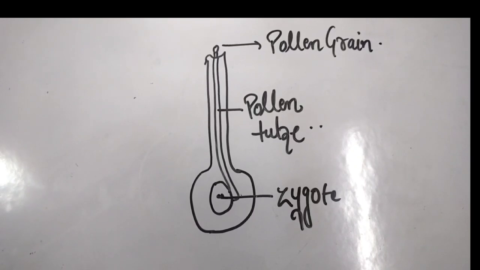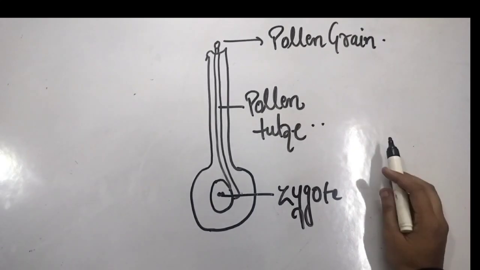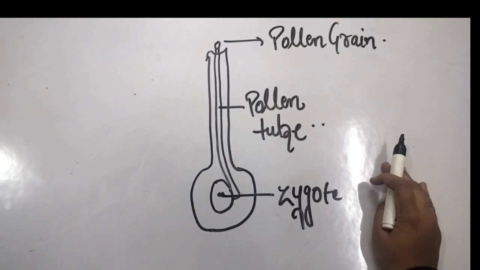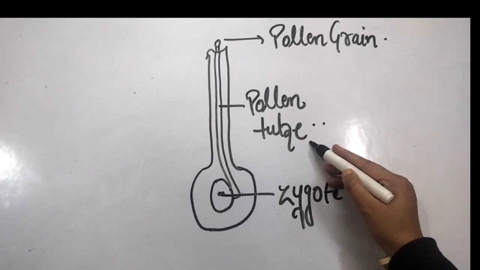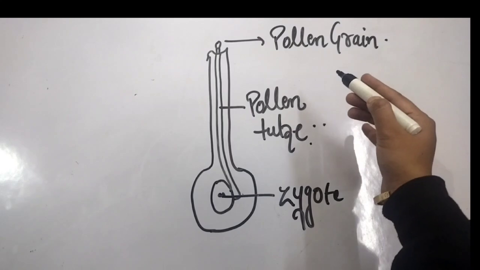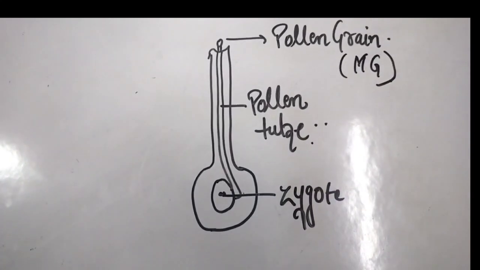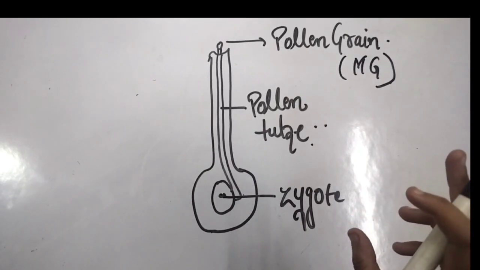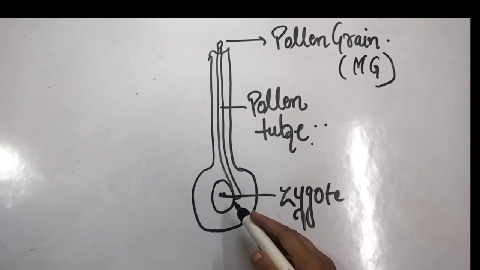Now what happened? What I told you is that pollination is the transfer of pollen grain onto the stigma. Now what is happening when the stigma is accepting the pollen grain? It means when it finds that the pollen grain is compatible, a pollen tube will develop. And what is the function of the pollen tube? The function of the pollen tube is to carry the pollen grain that contains the male gamete. Okay, so what is the function of the pollen tube? It will carry the pollen grain that contains the male gamete to the ovary, and in the ovary what will happen?